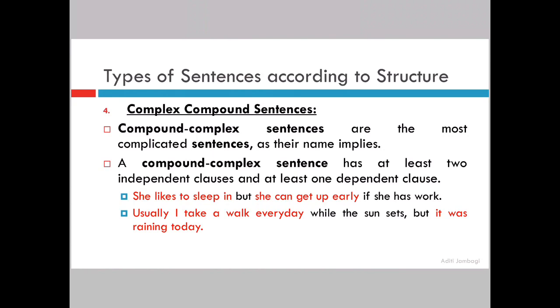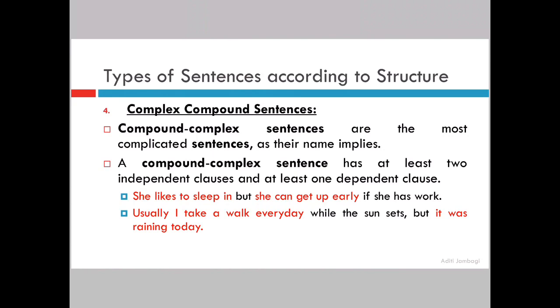So both the conditions are satisfied. Two independent clauses there, one dependent clause there. So compound complex sentence. Usually, I take a walk every day while the sun sets, but it was raining today. Okay. Let us see carefully. Usually, I take a walk every day becomes your first independent clause. It was raining today becomes your second independent clause. While the sun sets is not giving complete information on its own. So, this becomes your dependent clause.